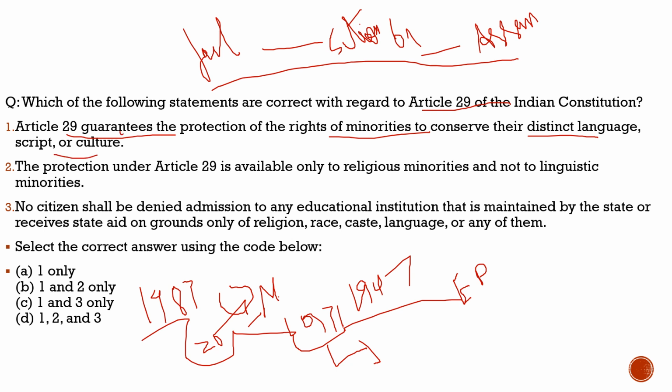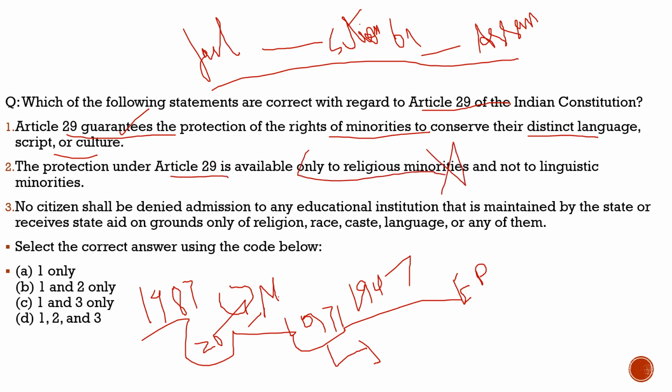100% correct. Is this right of minorities special to religion? No, it is not special to any minority religion. It is specific to the language, script or culture. So it does not have any specification for the religious minorities. So that we have to understand. Second statement, the protection under Article 29 is available only to religious minorities.